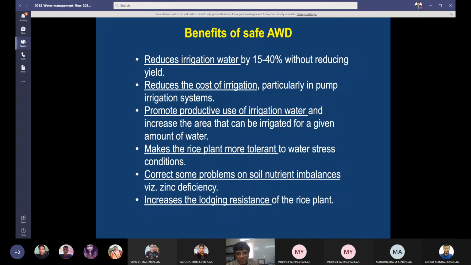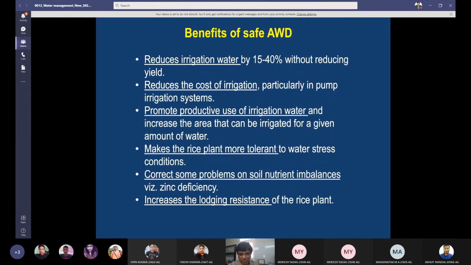It corrects some problems of soil nutrient imbalances like zinc deficiency, because zinc deficiency is mostly prevalent in flooded conditions. If your rice is flooded with water, you will always have zinc deficiency in these soils. If conditions are aerobic, then there is no zinc deficiency, but then you will have iron deficiency. Iron deficiency and zinc deficiency happen in reverse. In flooded rice, you get sufficient iron availability but deficiency of zinc. In aerobic soils where there is no standing water, you will get iron deficiency, not zinc deficiency, provided your soils have sufficient levels of zinc.